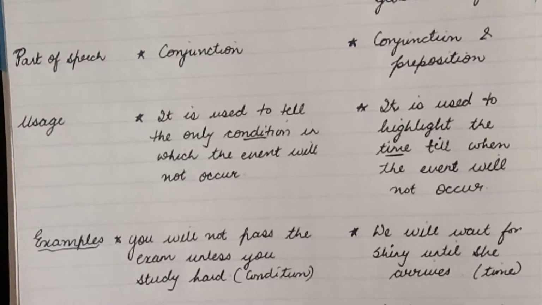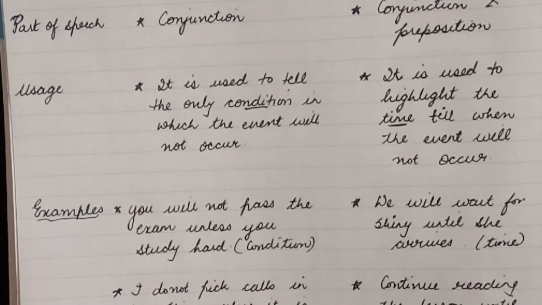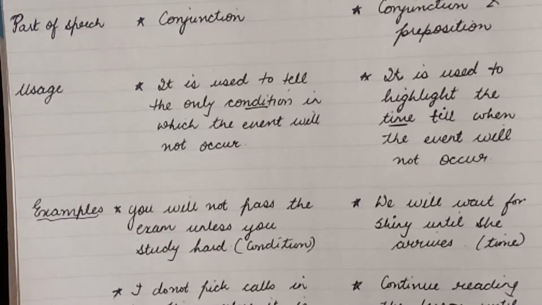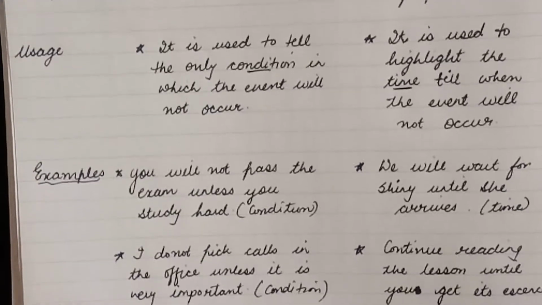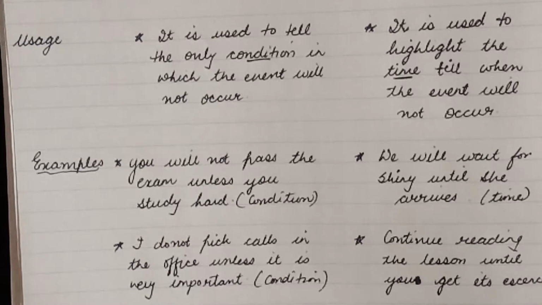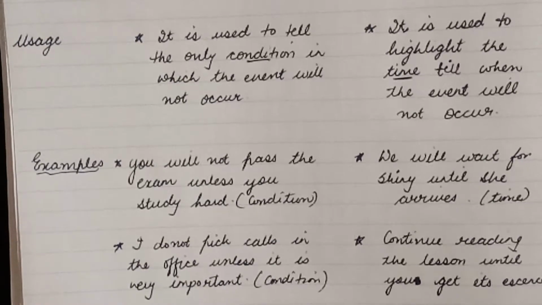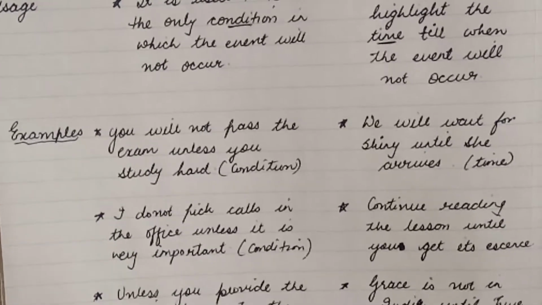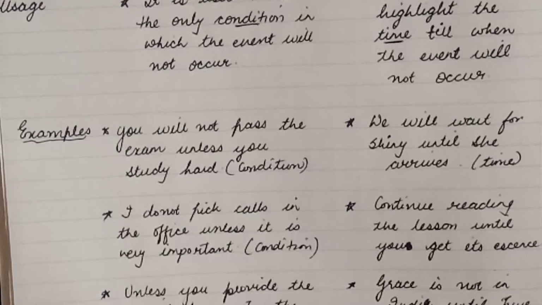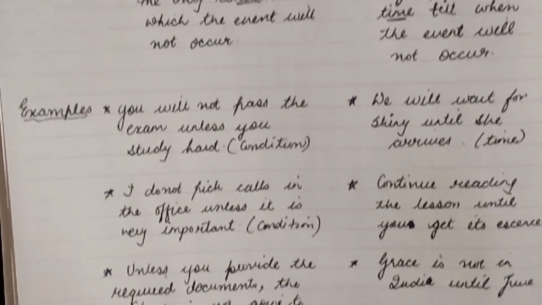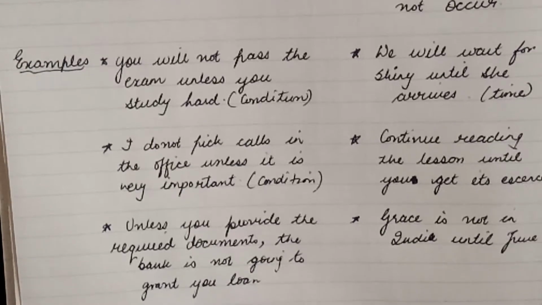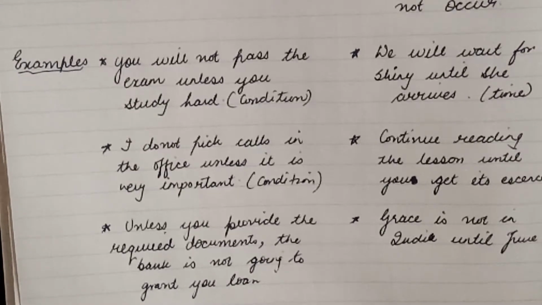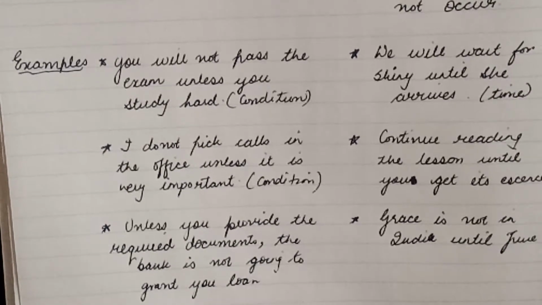Again, we will wait for Shiny until she arrives. So, आपको तो वेट ही करना पड़ेगा. टाइम आएगा, शाइनी आएगी, तो you will go. Next, I do not pick calls in the office unless it is very important. Depends on you. It's a condition. Continue reading the lesson until you get its essence. Means जब तक तुम्हें समझ में नहीं आता, टाइम आएगा जब तुम्हें समझ में आएगा, तब तक तुम पढ़ते रहो. Next, unless you provide the required documents, the bank is not going to grant you loan. So again the condition which has to be fulfilled by you. Here we use unless.